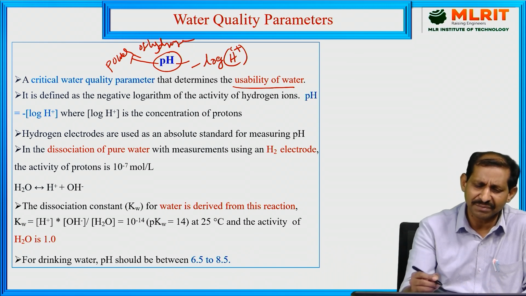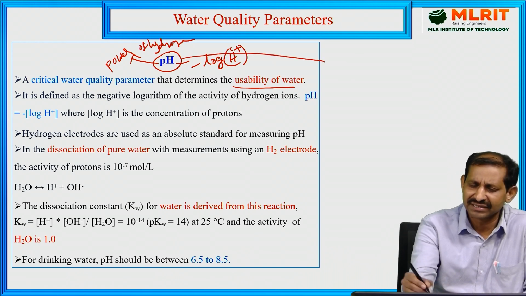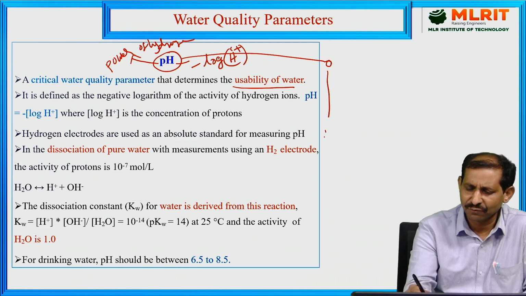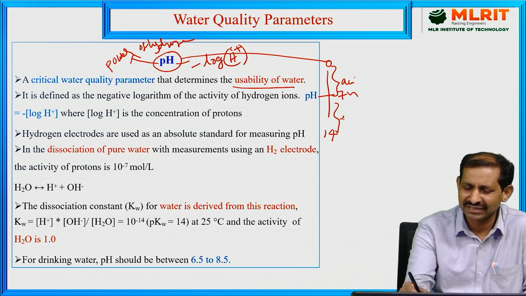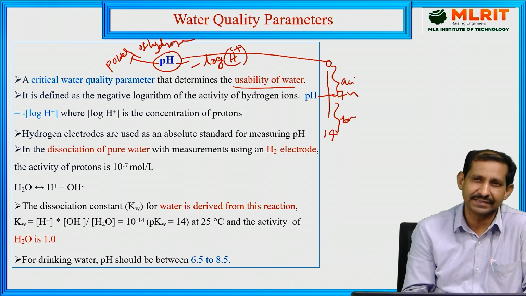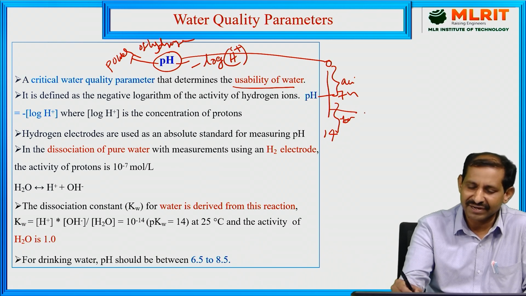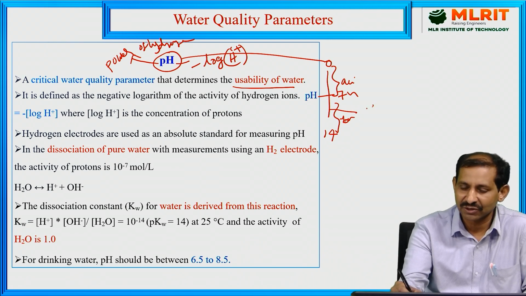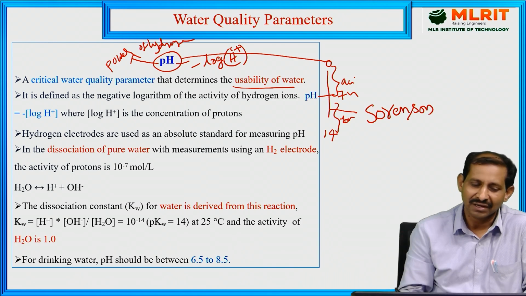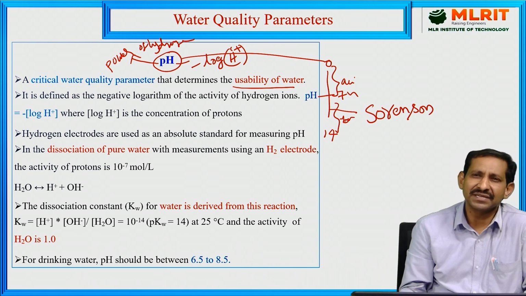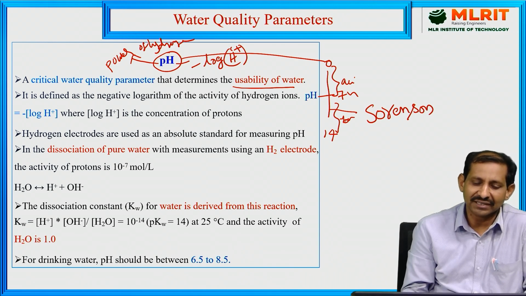The pH scale starts from 0 to 14, and in between, 7 is neutral. So 0 to 7 is the acidic nature and 7 to 14 is the basic, or alkaline, nature. That is the pH scale. This pH scale was invented by a scientist called Sorensen. So the definition is that pH is the negative logarithm of the hydrogen ion concentration.